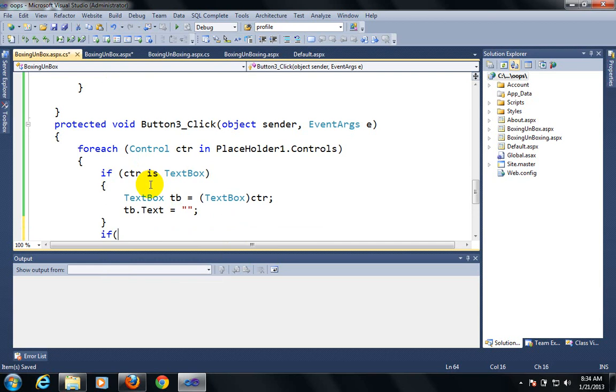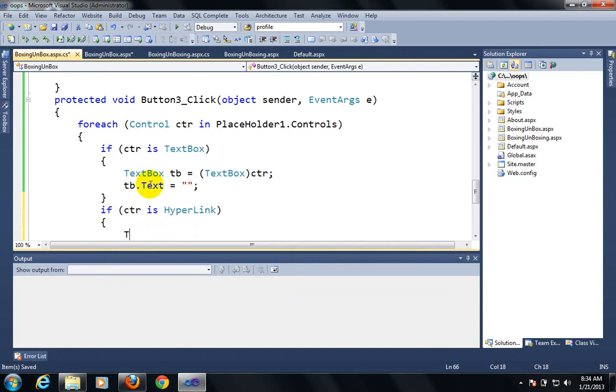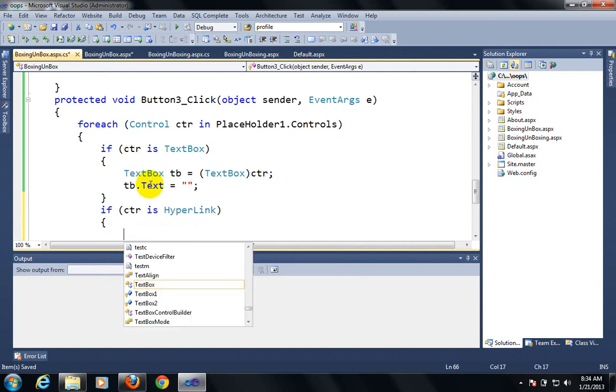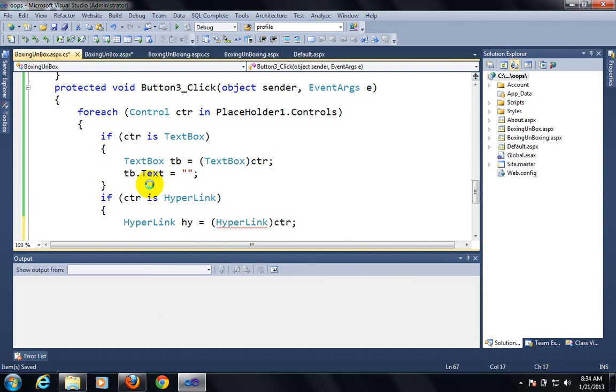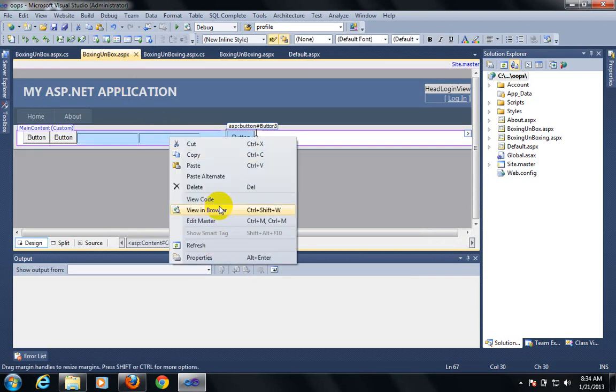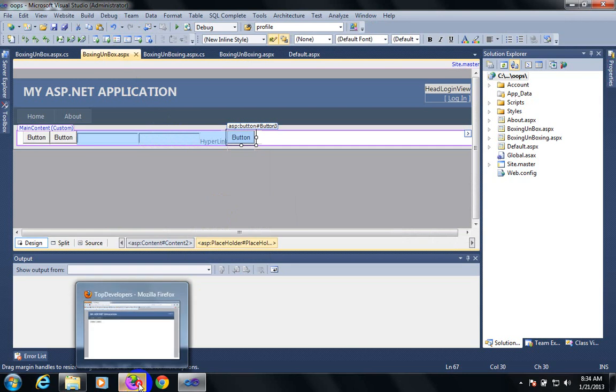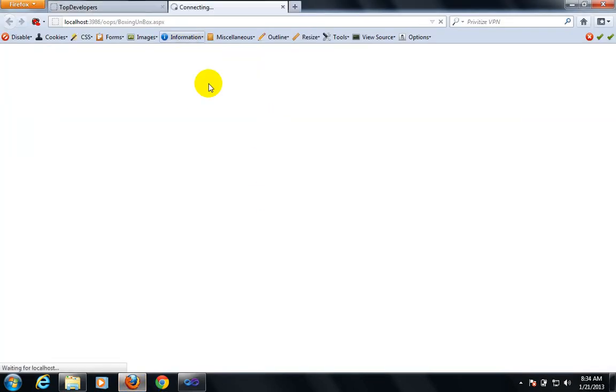And I can mention another control like hyperlink. If it is a hyperlink, then you can store it. So hy equals to ctr as HyperLink, this is the unboxing, right? So hy.Text equals to empty. If I click on the button, that is button 3, then it will clear all the values of the placeholder.